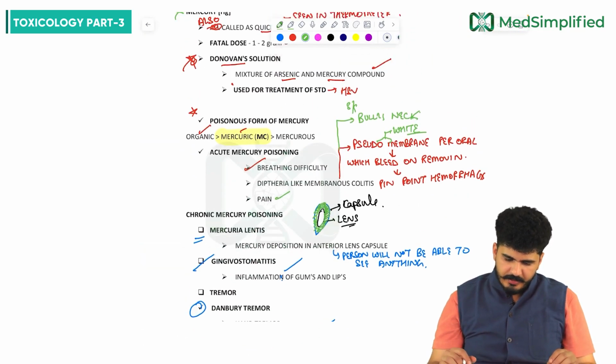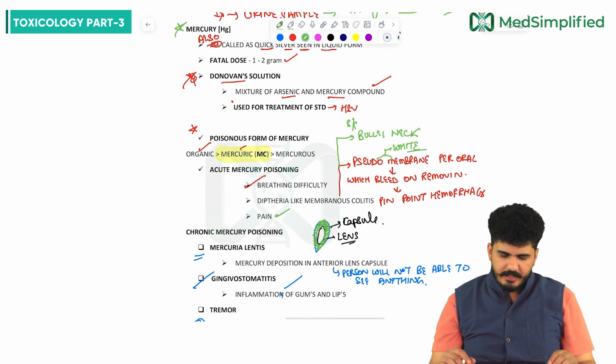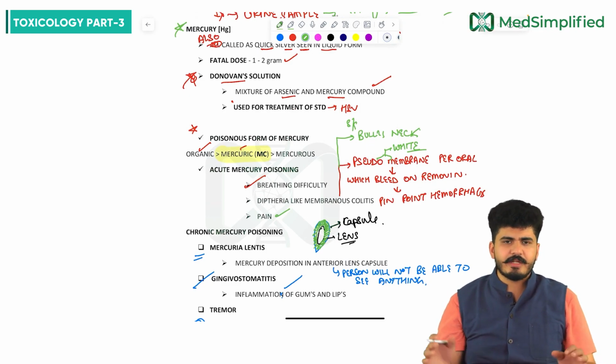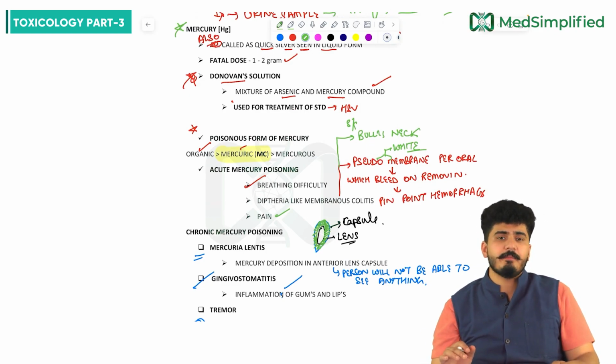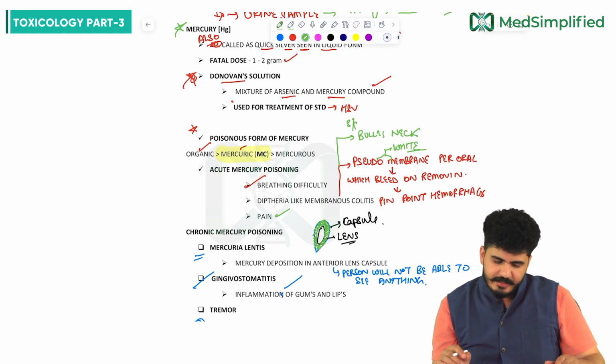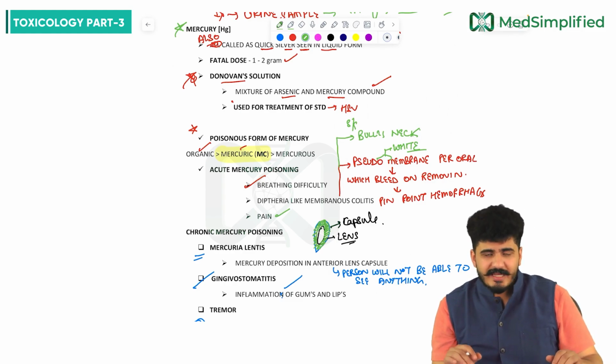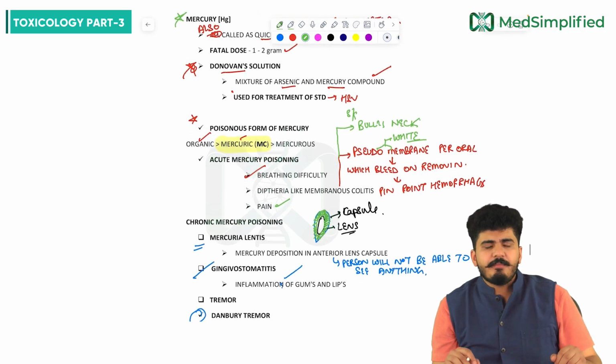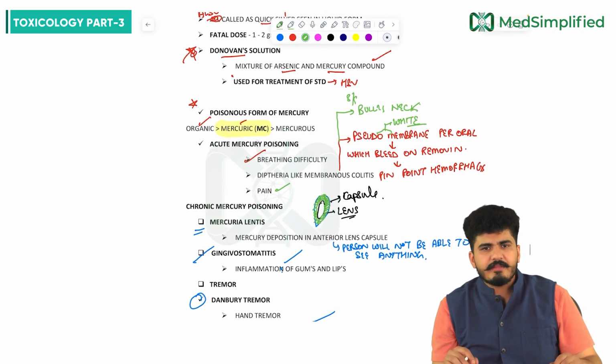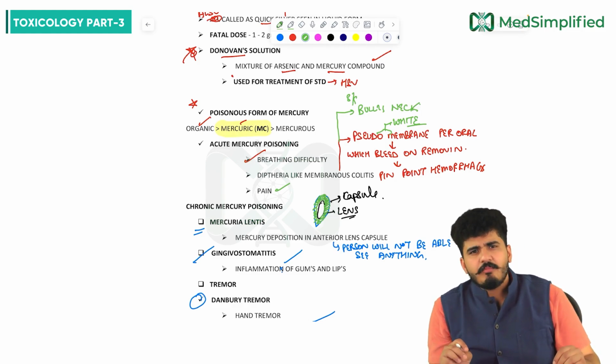So here we are having mercury. In mercury we have seen the Donovan solution. In Donovan solution, arsenic and mercury compounds are mixed together. When arsenic and mercury compounds are mixed together, they are used for the treatment of STDs. Then the forms of mercury are organic, mercuric and mercurous. The most common form is mercurous. The most poisonous form is organic mercury.